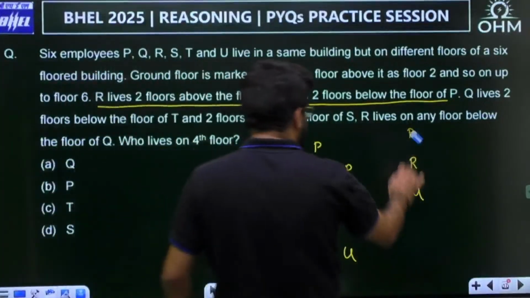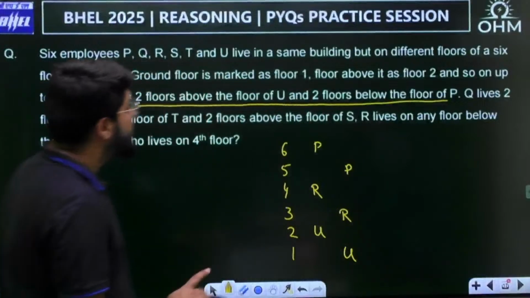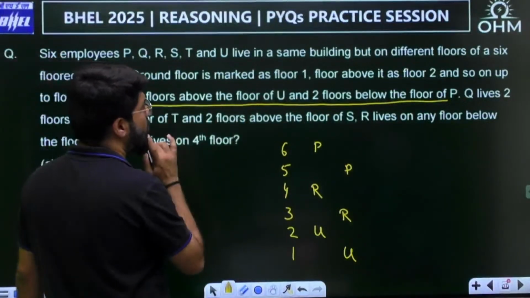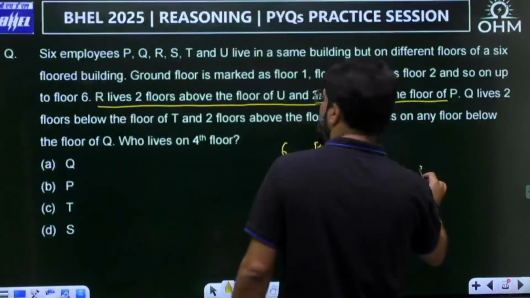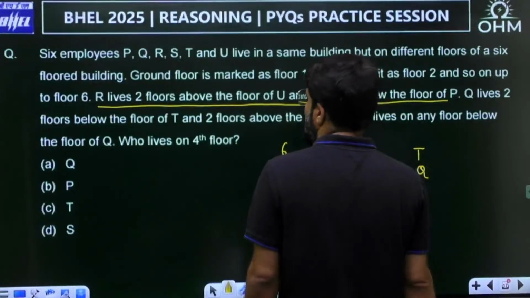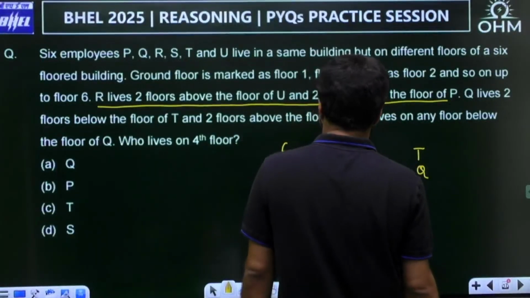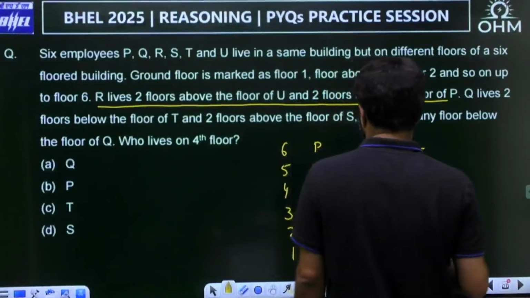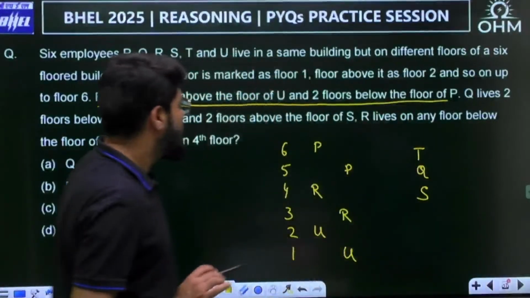Before we can comment which order should be there: Q lives 2 floors below the floor of T and 2 floors above the floor of S. That means Q is 2 floors below the floor of T and 2 floors above the floor of S. So they are also alternate.